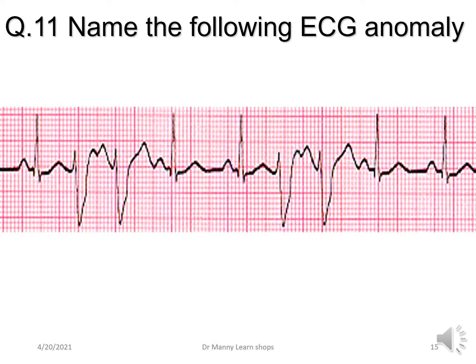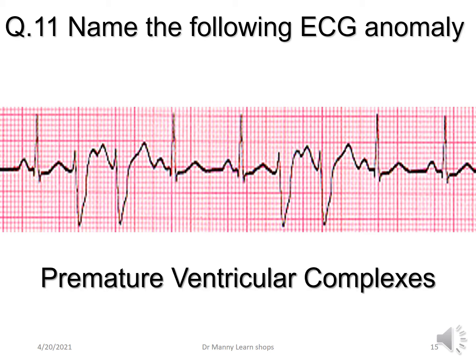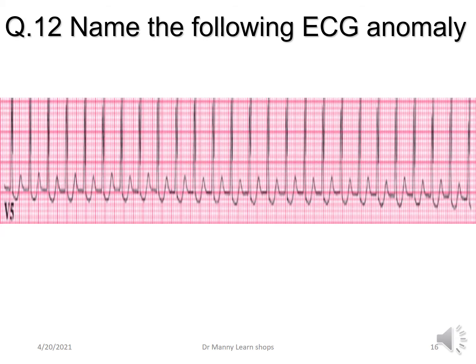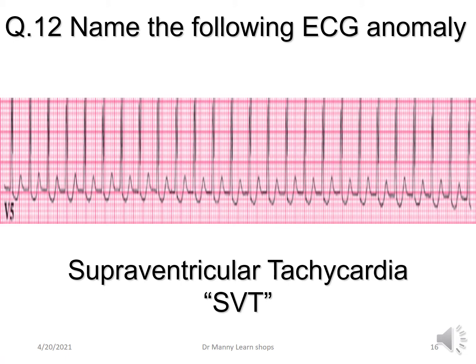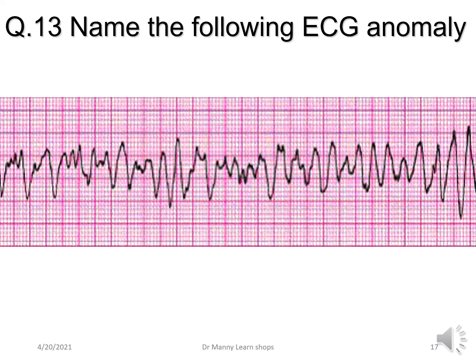Now, can you remember the following ECG anomalies? What's this one? They're premature ventricular complexes, but you can call them couplet PVCs because you've got a couple, they're the same, they're together. What about this ECG anomaly? This is supraventricular tachycardia, or SVT.